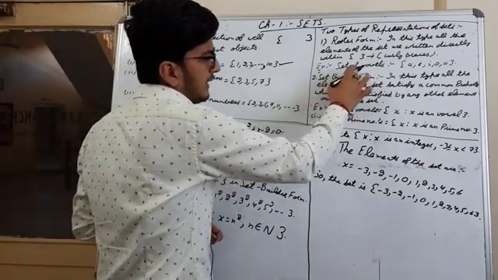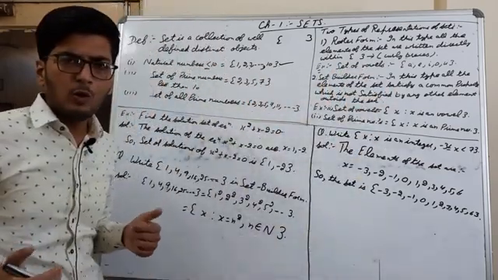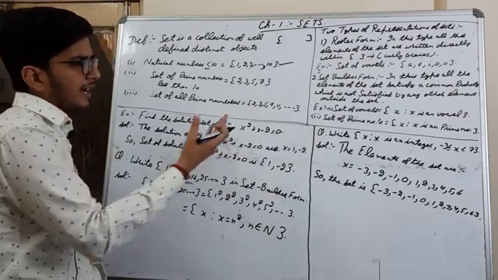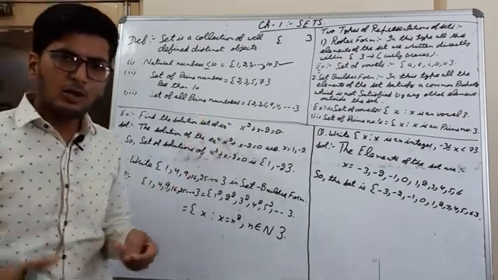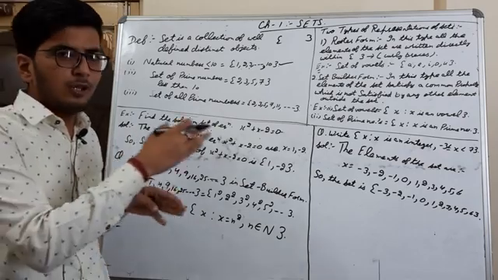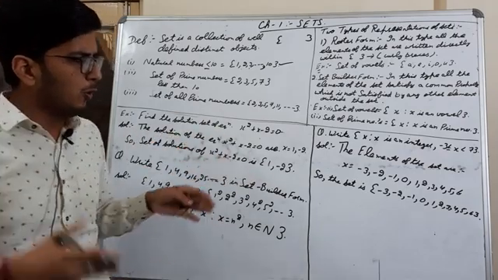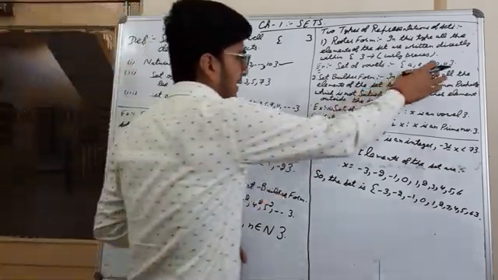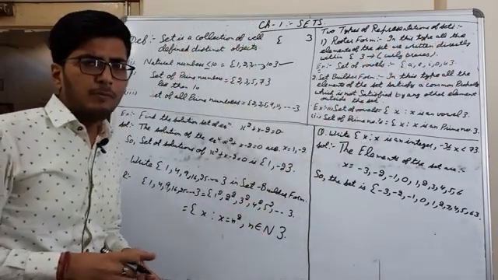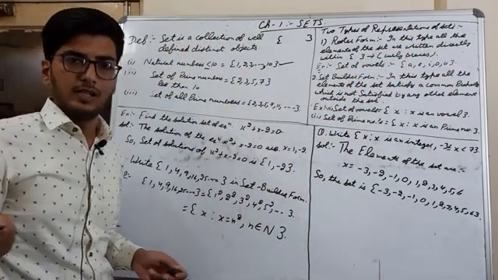So, for example, set of vowels. Now you all know how many vowels there are? 5 vowels: A, E, I, O, U. If I put all these vowels A, E, I, O, U within curly braces, that will form the roster form of the set of vowels.